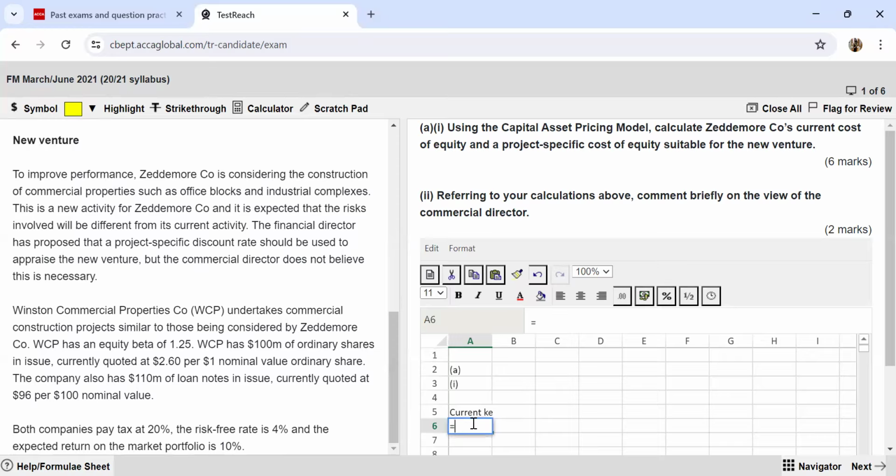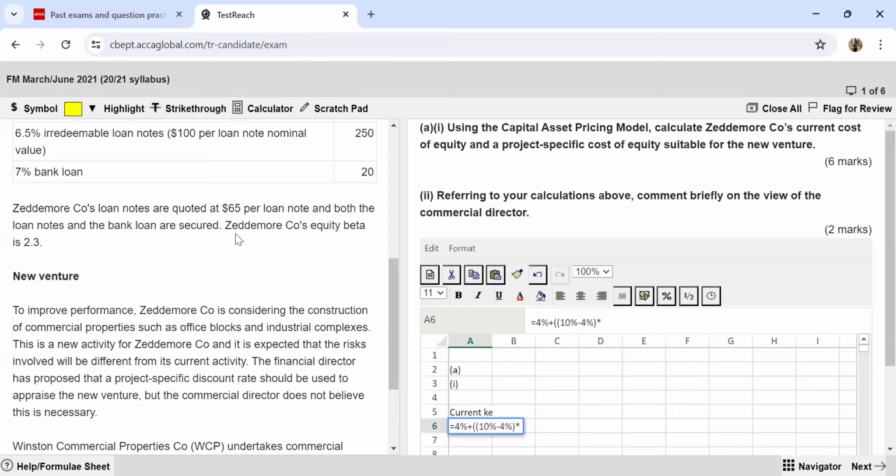So I can simply use the formula equals 4% plus 10% minus 4%. This gives me the premium. And then I multiply that by the equity beta. The equity beta of Zeddemore Company is given as 2.3 over here. So with this, I hit enter. And if I convert this to a percentage, I have my cost of equity, which is 17.8%. Now, I have calculated the current cost of equity.